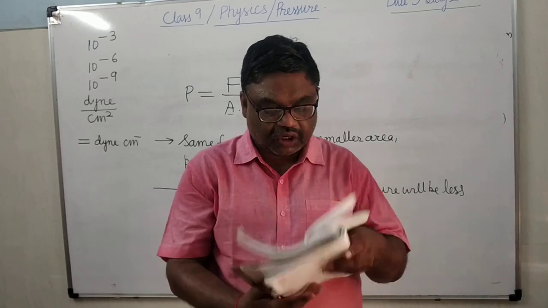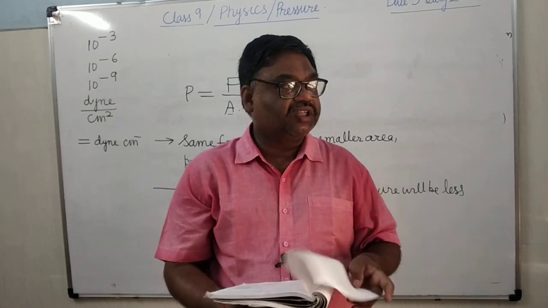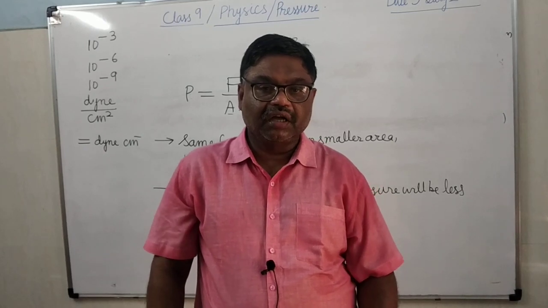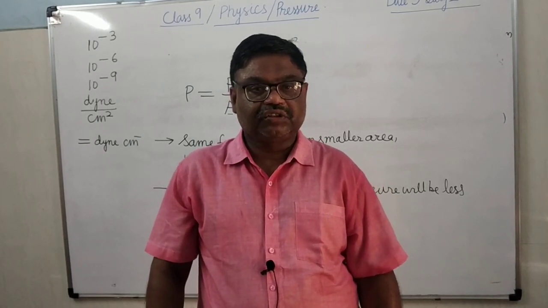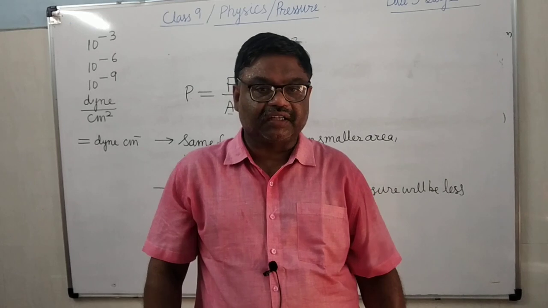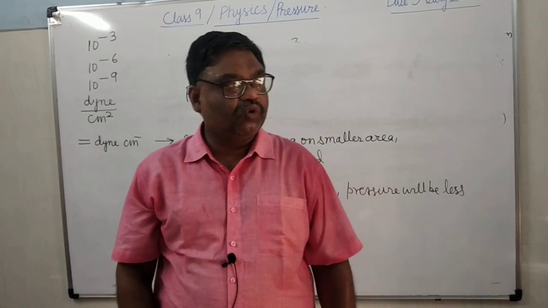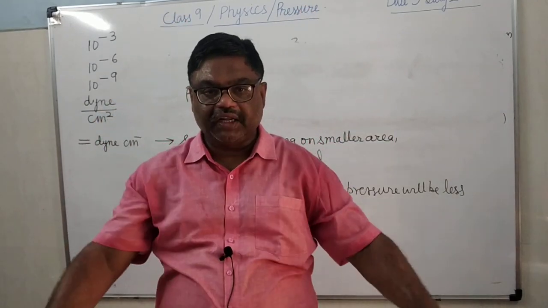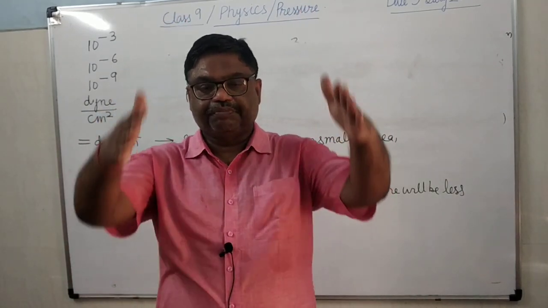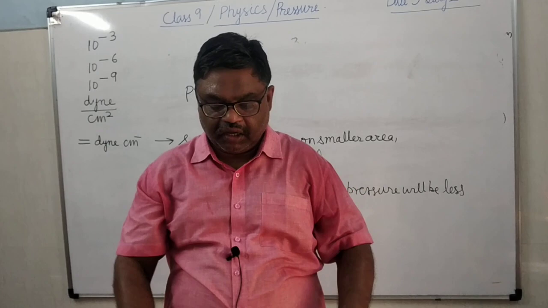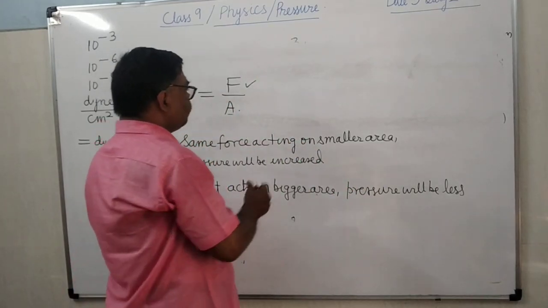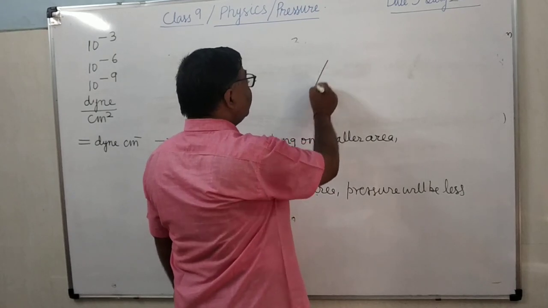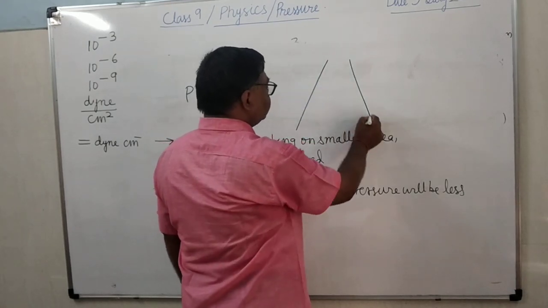You can also find this in the pillars of bridges. A bridge is made over pillars, and if you see the pillars, you will find that they are wider at the bottom. Suppose this is the actual shape of the pillar.